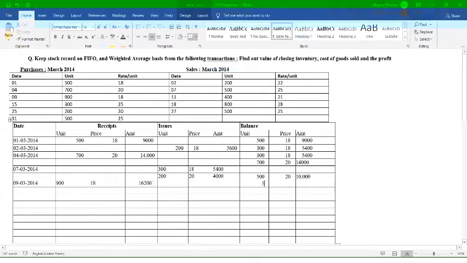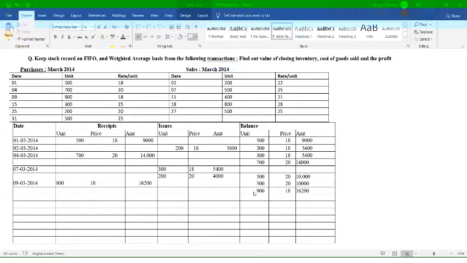Balance में separately लिखेंगे 500 units at the rate of 20. That is your 10,000. And secondly, जो अभी आपने recently purchase करा, that is 900 units at the rate of 18. That is equivalent to 16,200. So this is your balance on 9th of March.